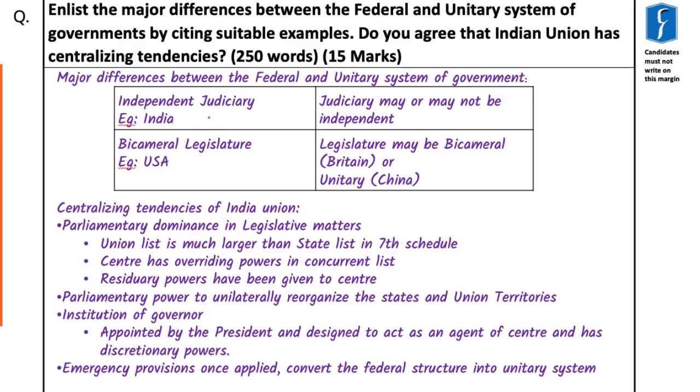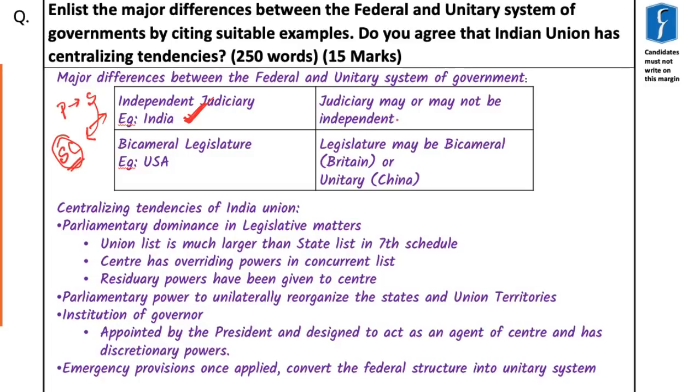Now the next difference is about the independence of the judiciary, which is very, very important. Independence of judiciary in this case is required to ensure that again the powers given to the states are not infringed upon. For example, if Parliament makes a law which infringes upon the powers of states, states can challenge that law in the Supreme Court of India and get it cancelled. So to protect the interests of the states, it is very important that the judiciary is independent of the executive as well as the Parliament.